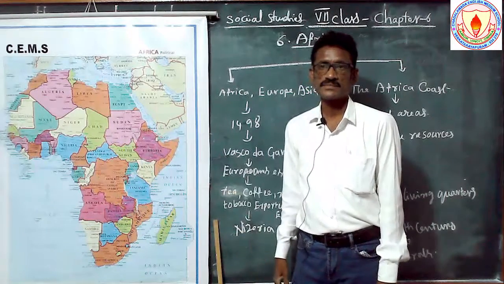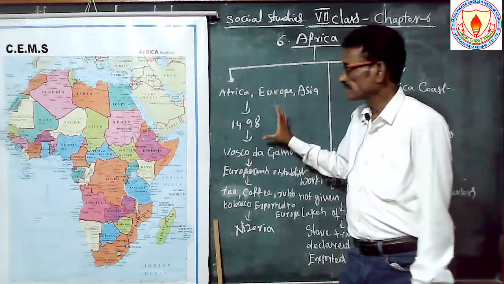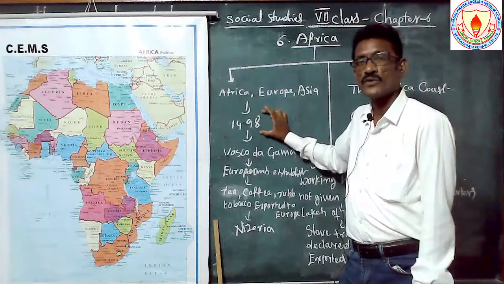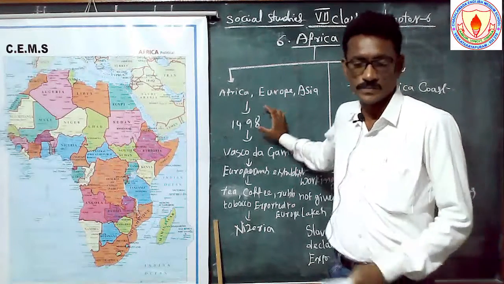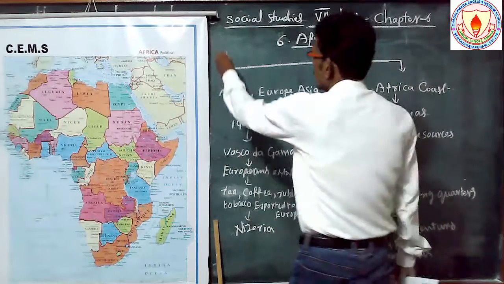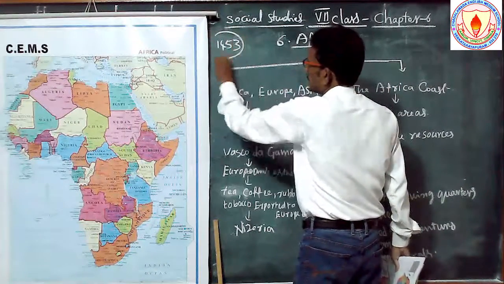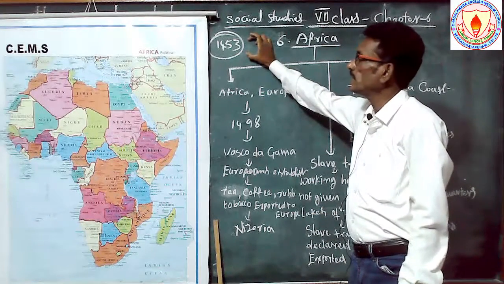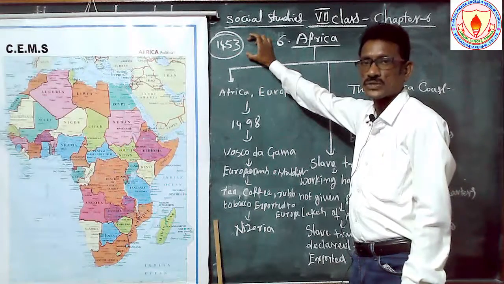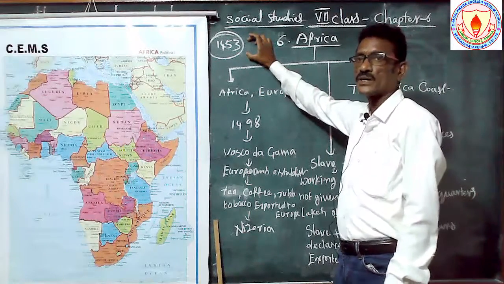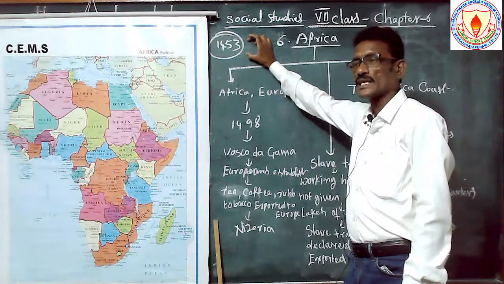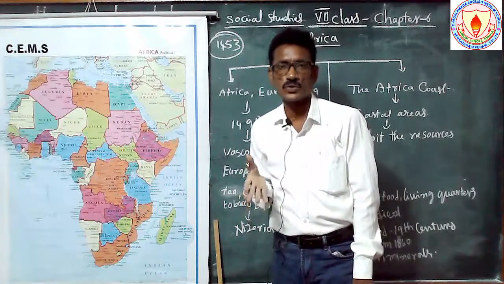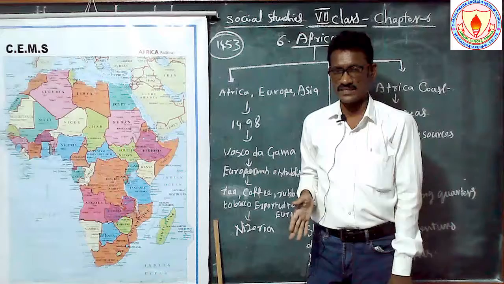In the coastal areas, what is the importance of 1498 and before that, 1453? Two important dates. The one is 1453, the importance of this date is Constantinople, which was occupied by the Turkish Sultan Mahmud II, and he closed the land routes and sea routes of the European countries to the other countries. So especially the person Vasco da Gama started traveling from Portugal.